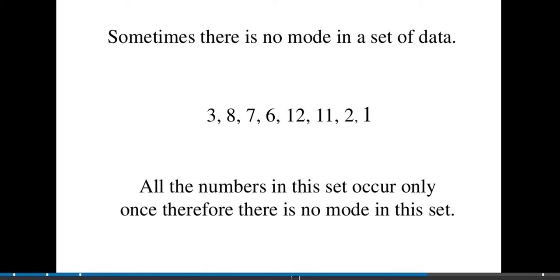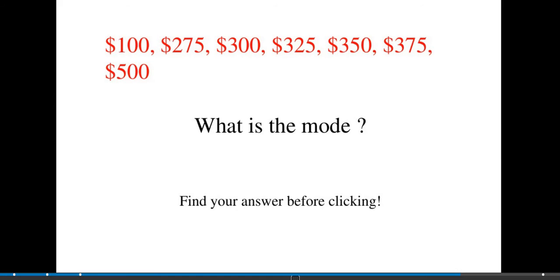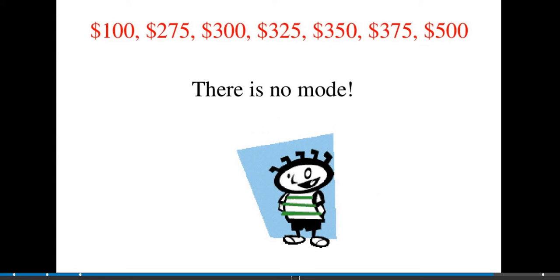Sometimes there is no mode in a set of data. No mode means all the numbers in this set occur only once. Therefore, there is no mode in this set. If you check this one, what is the mode? Which number is repeating here? Here 100, 275, 300, 325, 350, 375 and 500. There is no mode in this one also.